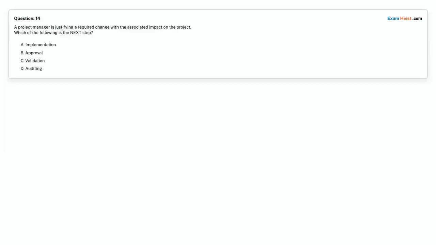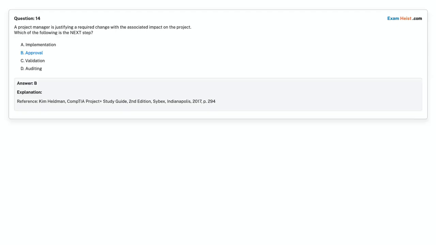Question 14. A project manager is justifying a required change with the associated impact on the project. Which of the following is the next step? Option A. Implementation. Option B. Approval. Option C. Validation. Option D. Auditing. Choose the correct answer. Correct answer is option B, approval.